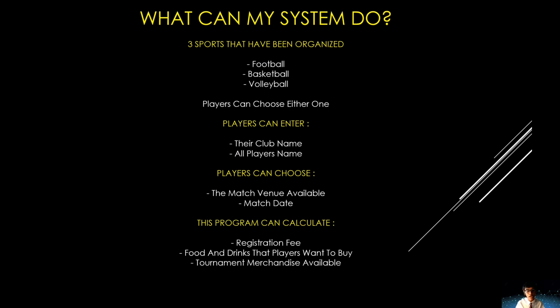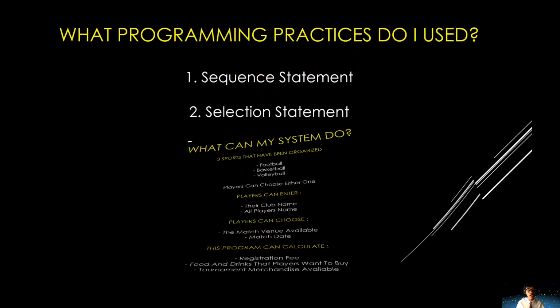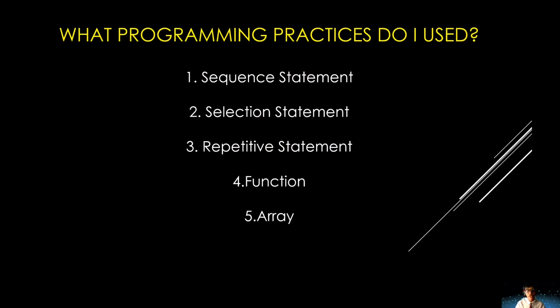This program can also calculate the registration fee, the food and drinks for the players if they want to buy them, and the tournament merchandise that is available in this tournament. So what programming practices did I use? I used all the programming practices that I have learned: sequence statements, cin and cout statements, selection with if else, nested if, switch statement, and many more. Repetitive statements are for loop, do while loop, and while loop. I also used functions to calculate food, calculate drinks, and calculate tournament merchandise, and an array for listing all my teammates' names.